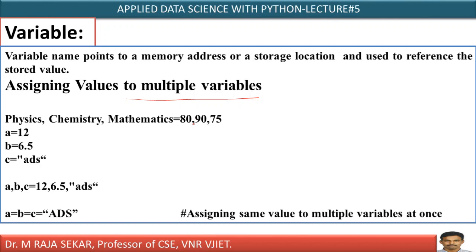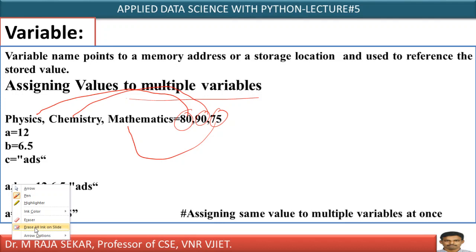If you want to assign multiple values to variables, you can create all the variables at once and sequentially assign the values. What does it mean? I am storing 80 in physics, 90 in chemistry, 75 in mathematics. That's what it says. You can assign multiple variables.